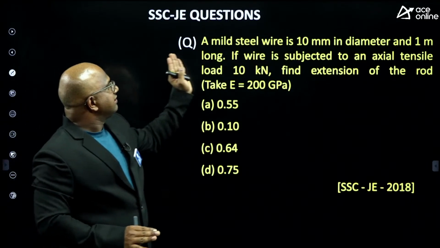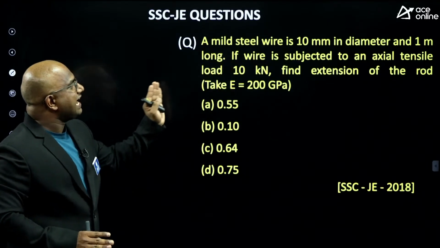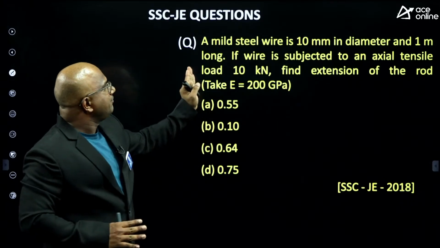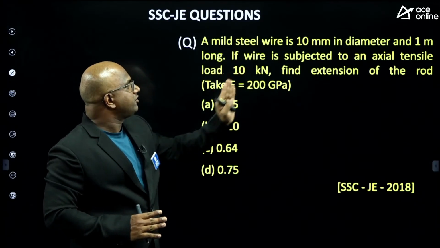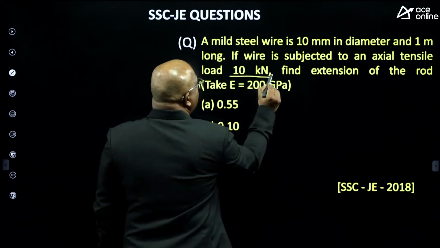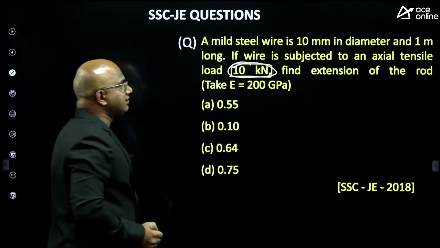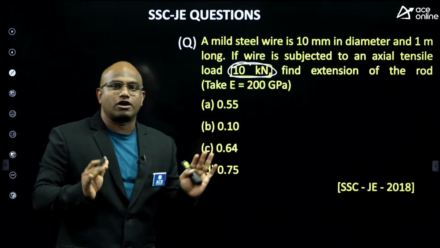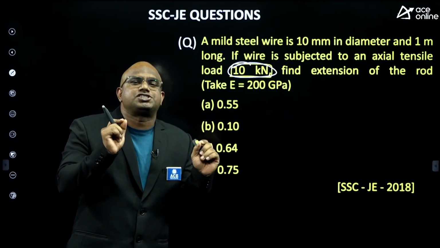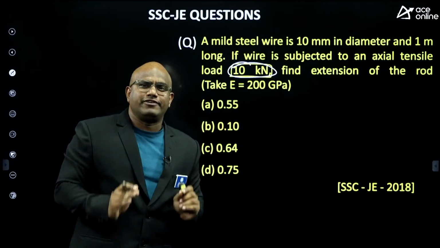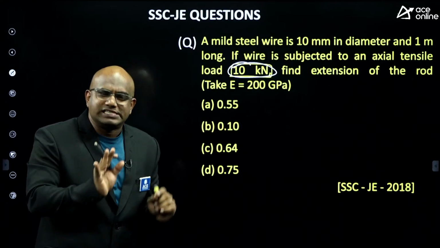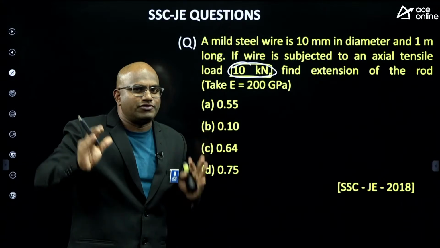Yes, this question, guys. A mild steel wire is 10 mm in diameter and 1 meter long. The wire is subject to an axial load of 10 kilonewtons. Find the extension of the rod. The question from this extension formula is very frequent in the SSC JE. I hope this year also I'm expecting a question from this extension of the rod formula.